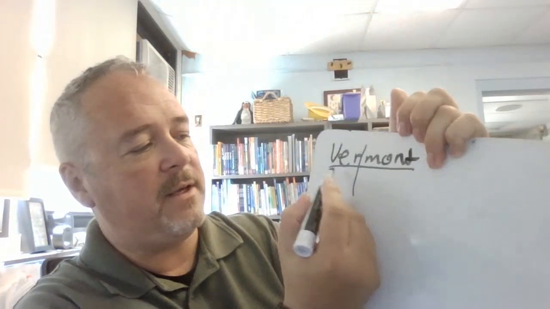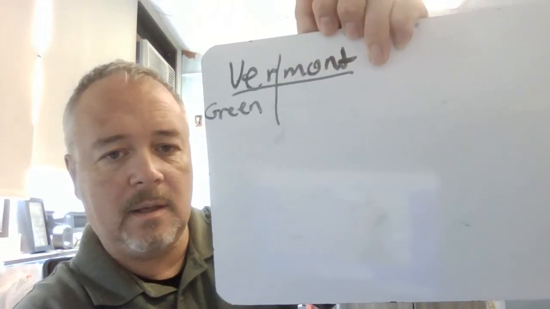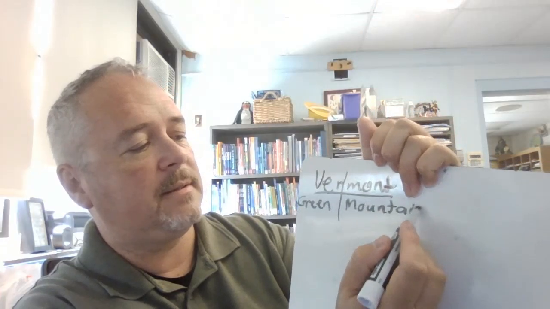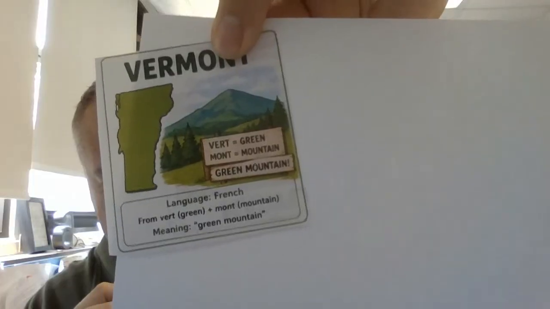Let's look and see what Vermont means. Vermont comes from 2 French words. The first part of Vermont, V-E-R, comes from the French word that means green. And the second part, Mont, comes from the word that means mountain. So Vermont is a state with lots of green mountains. Let's take a look. It means Green Mountain State, and it's French.